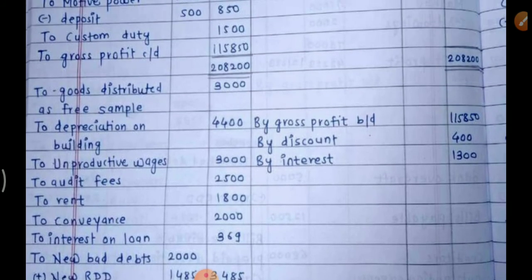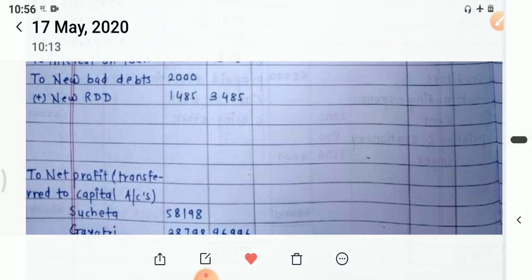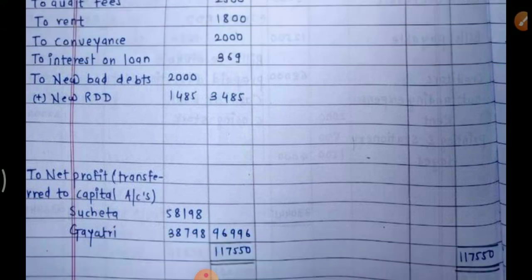After preparing the profit and loss account, we can see that we are in a profit of rupees 96,996, and in the prescribed ratio, profit sharing ratio, it has been distributed between the partners. 3/5 to Suchita, 58,198, and 2/5 to Gayatri. 2/5 of 96,996 is 38,798.